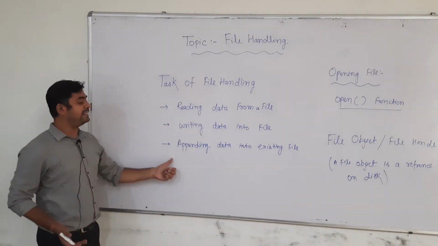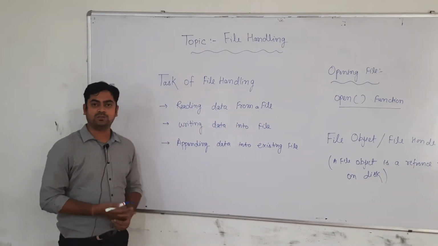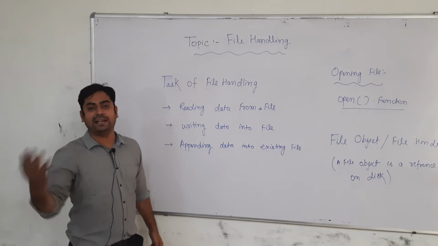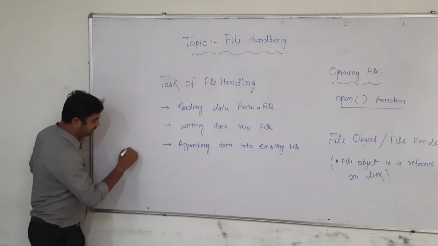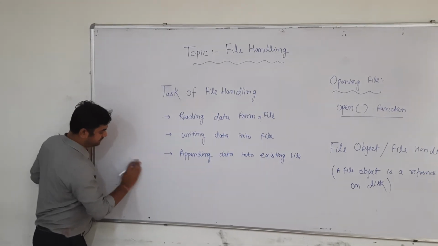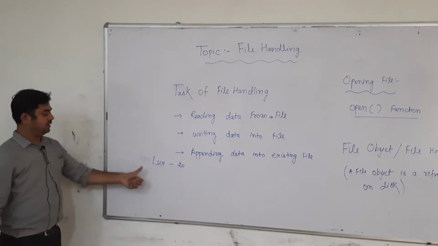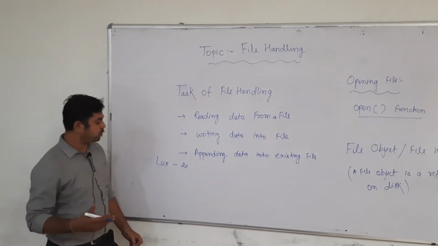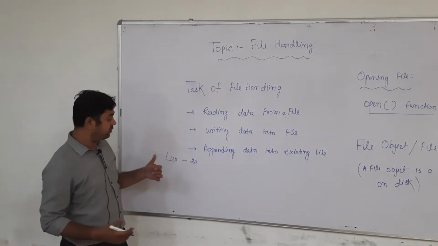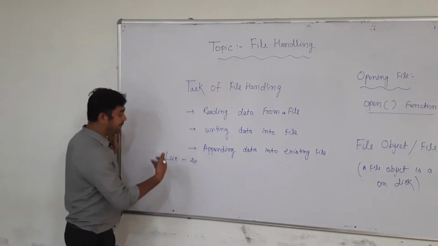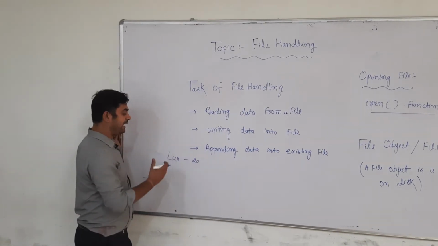And the third one is appending data into an existing file. Suppose that we are managing stock, so the data is updated one by one. Suppose that in a shop there is an item, Lux, having 20 pieces. After purchasing 2 pieces, the data should be edited. Now we want to update that data. For that we are going to append to the existing file.